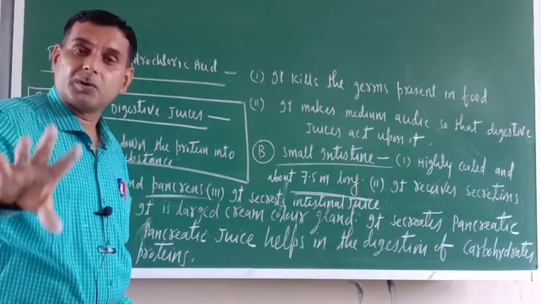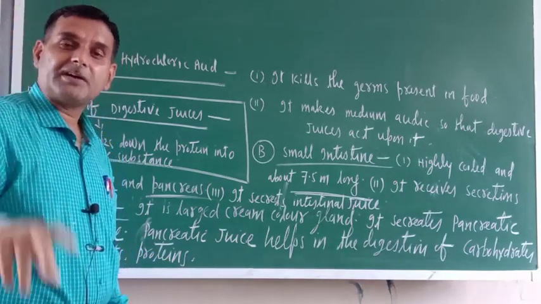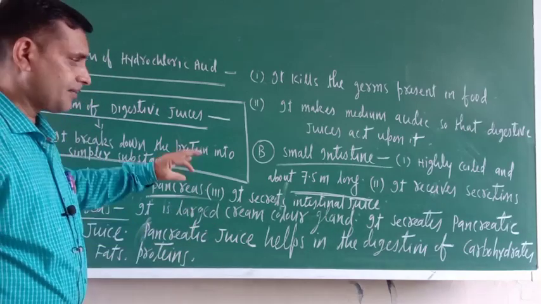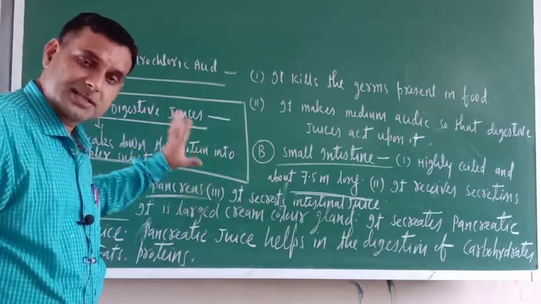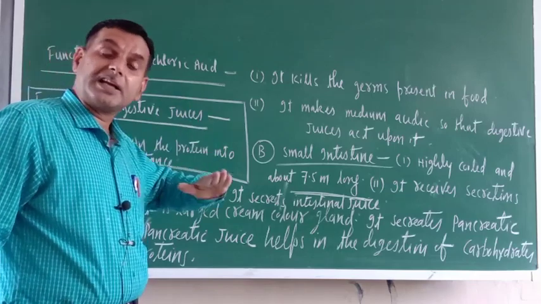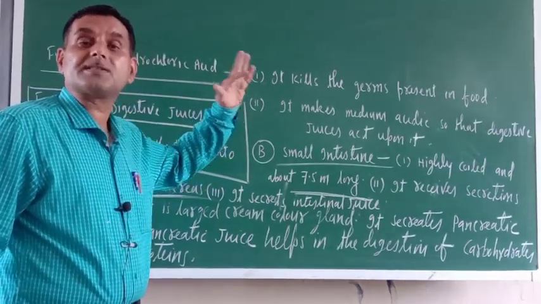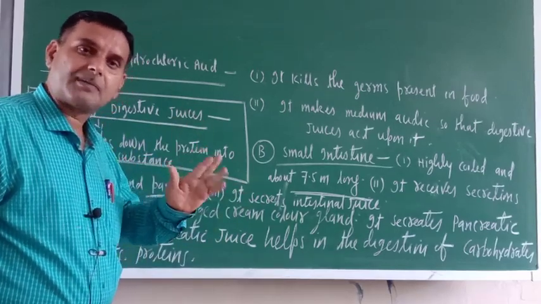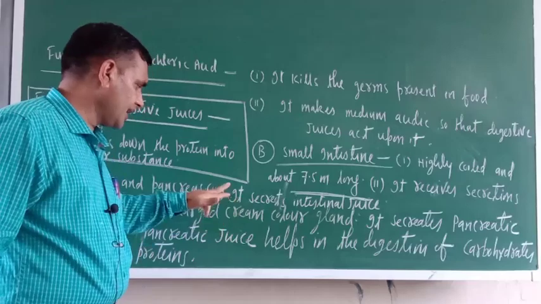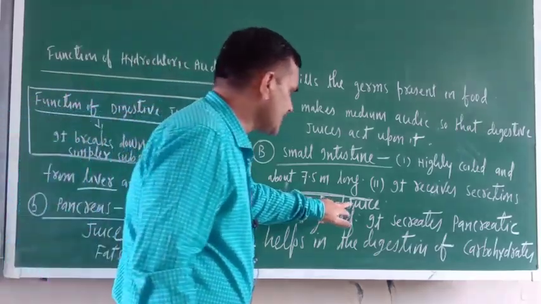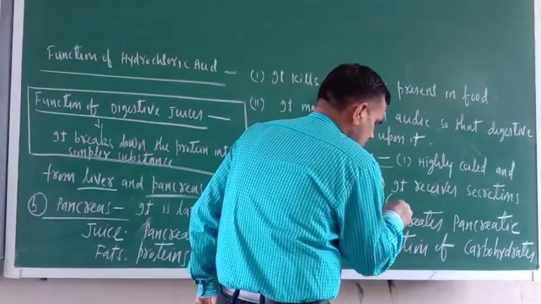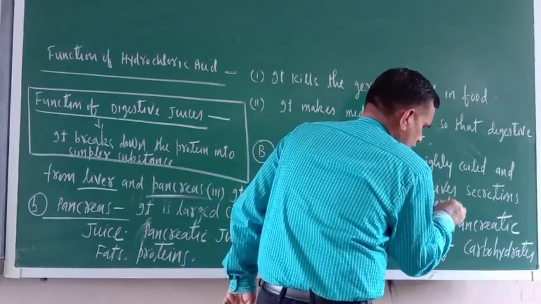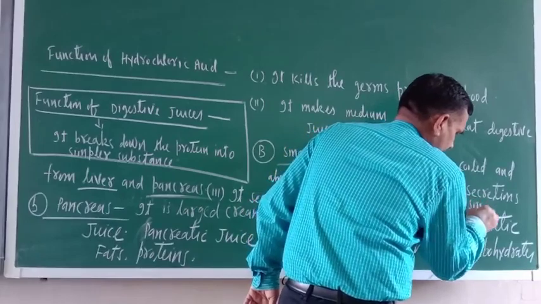And you might have heard about the diabetic person. In a diabetic person, this gland is not working. Always remember, now the food is still in the small intestine only, especially in the upper part of the small intestine. Now when food reaches the lower part of the small intestine, it secretes intestinal juice. So here you should write lower part of small intestine.